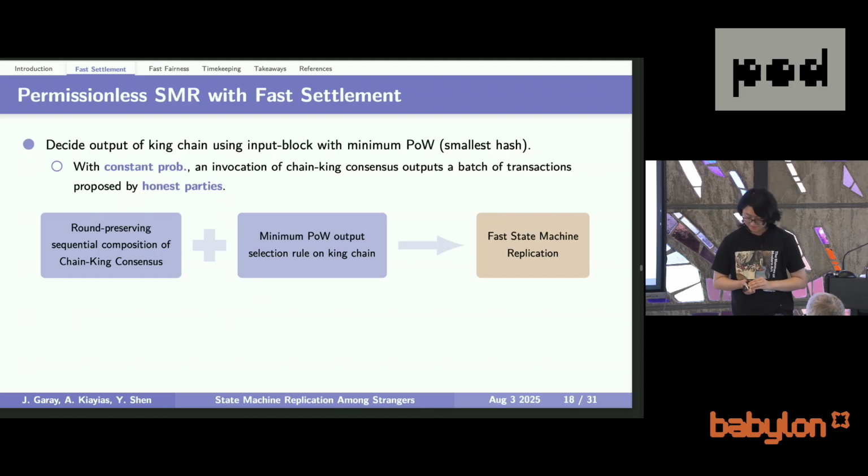So at a high level, with constant probability, the first chain is good, and everybody will refer to the same block. And again, with constant probability, the block that they refer to with the minimum hash will be a block that is generated by the honest parties. Which means that with constant probability, they are going to agree on an honest input, and this gives us liveness. And that's it. We get state machine replication with faster settlement.